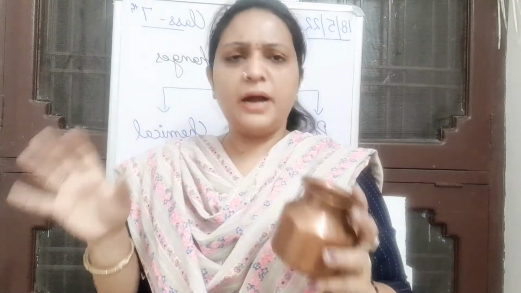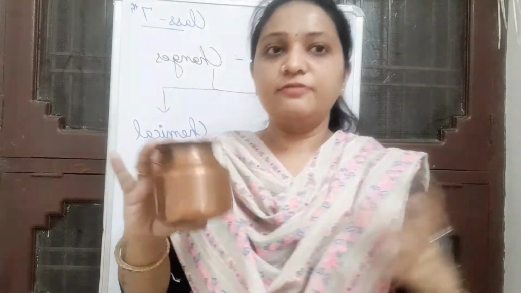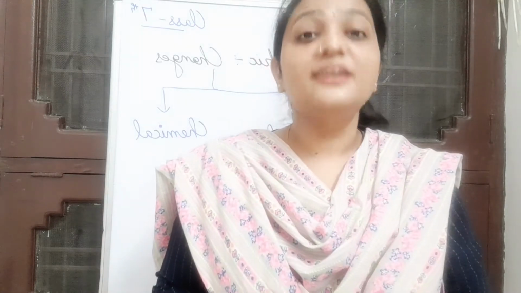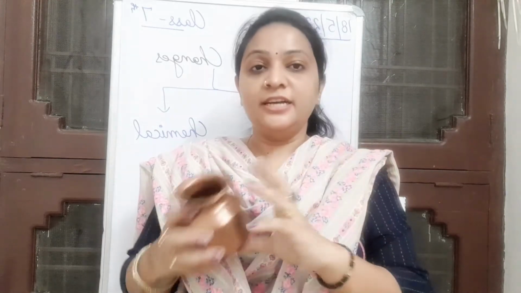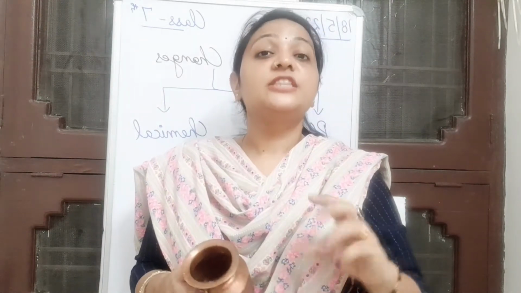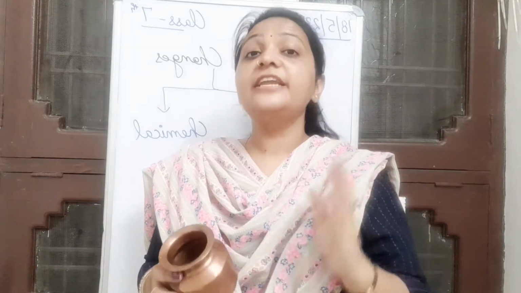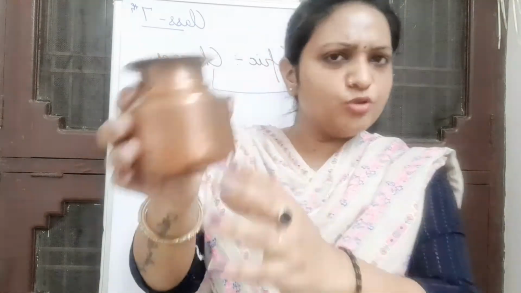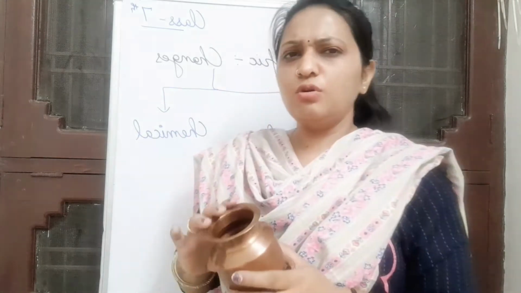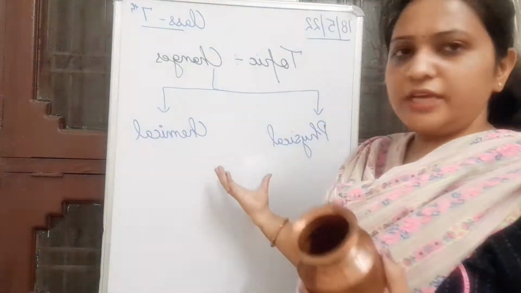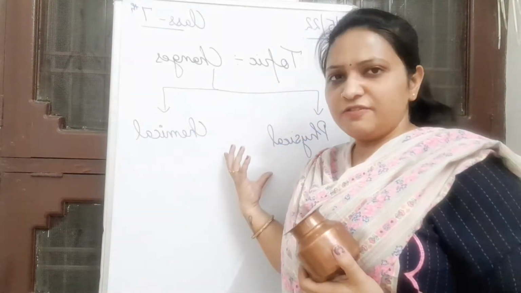When you go to the market now, do you find this type of lota or something different? When you go to the market, you buy shining utensils of copper. There is a luster, a shine on the copper utensils. Now what about this? You can see that there is a brownish layer, right? So what do you say, what type of change is it? Is it physical or chemical?